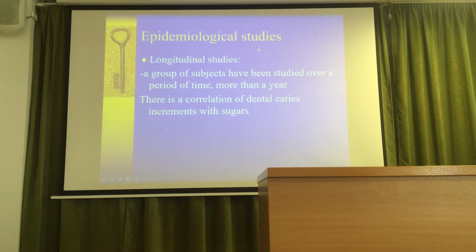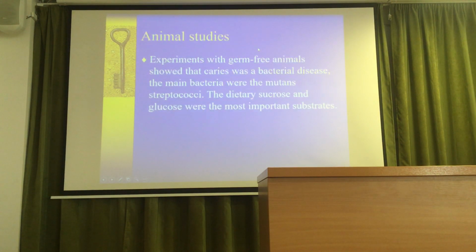I would like to show you some animal studies, though they are not so important. Germ-free animals showed that caries is a bacterial disease.